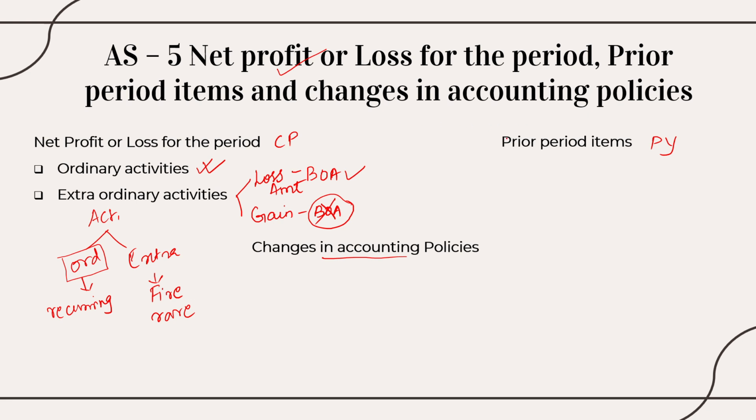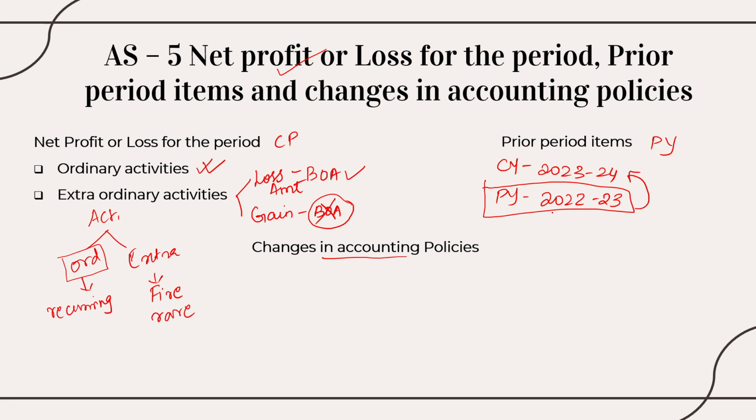Now let's talk about prior period item. That is, say for example, my current year is 2023-24. My previous year will be 2022-2023. Due to some occurrence in the year 2022-2023, there are some implications in my current year.